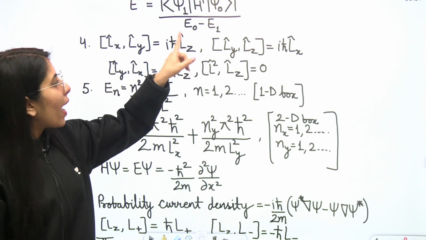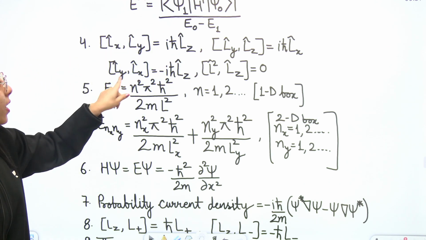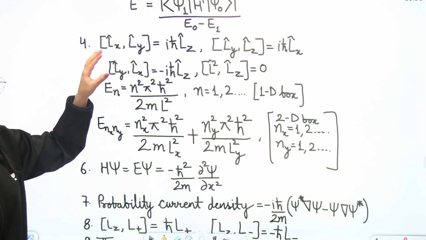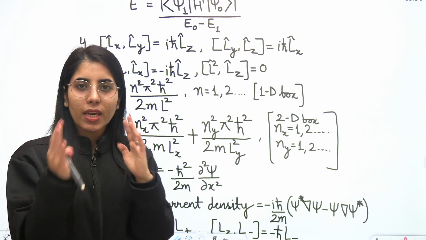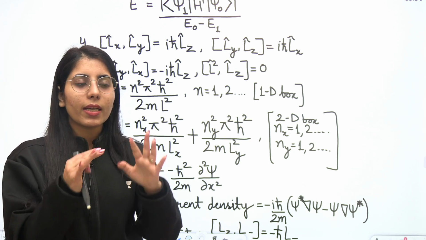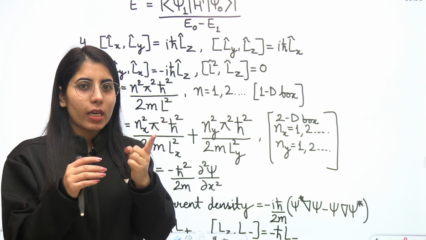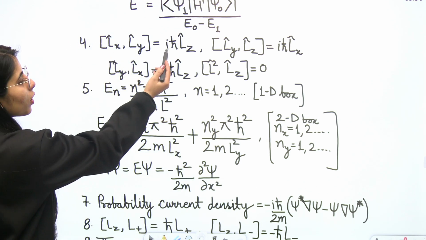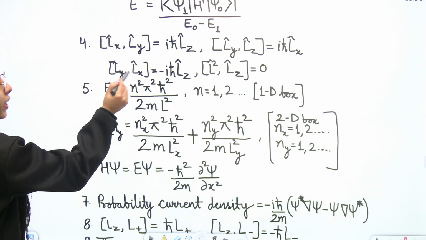The next one: if you change the order, for example, Ly, Lx. Anytime we change the order of commutation, that is A with B, B with A, a minus sign difference will come. In the same way, Lx, Ly is giving you iota h cut Lz, while Ly, Lx is minus iota h cut Lz.